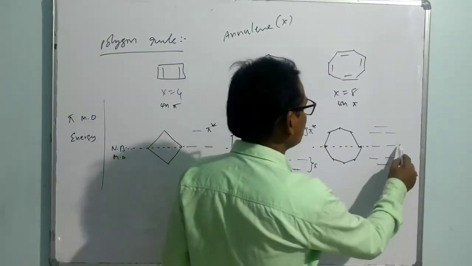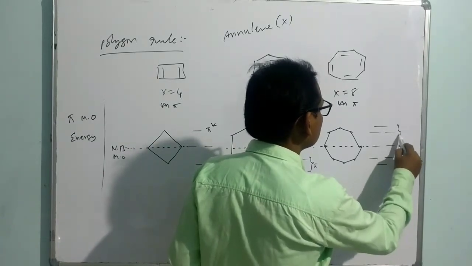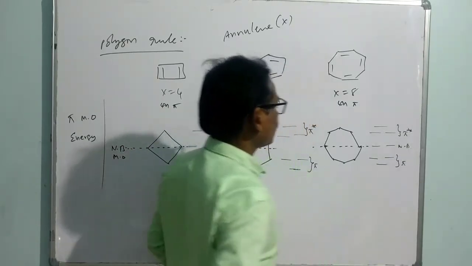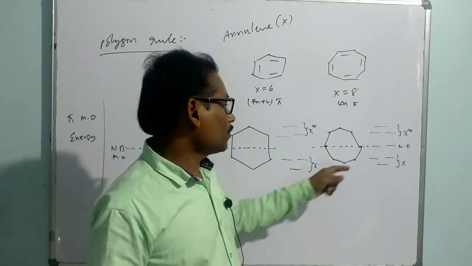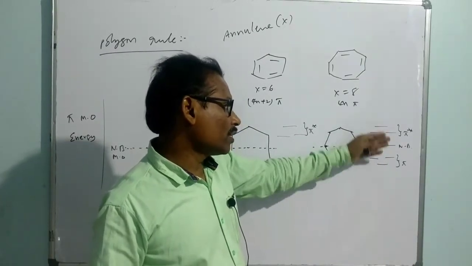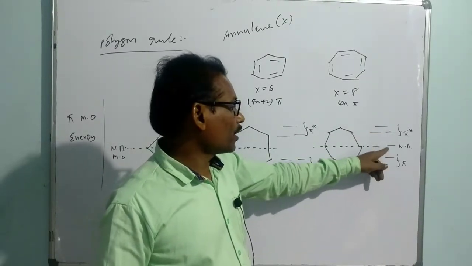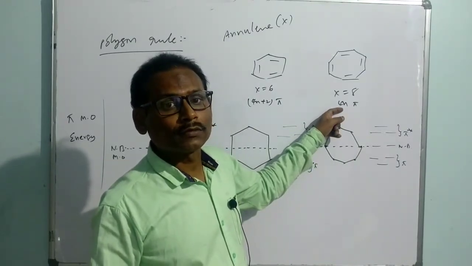In this case, this is non-bonding. Whenever there is a 4n number of electrons under conjugation, we have bonding and anti-bonding always in equal number. Other than that, non-bonding appears whenever the system is a 4n pi electron conjugation.